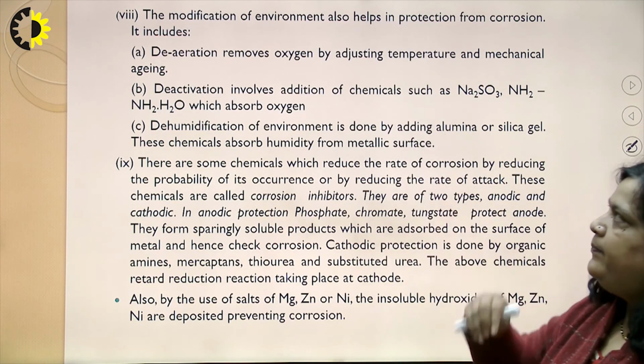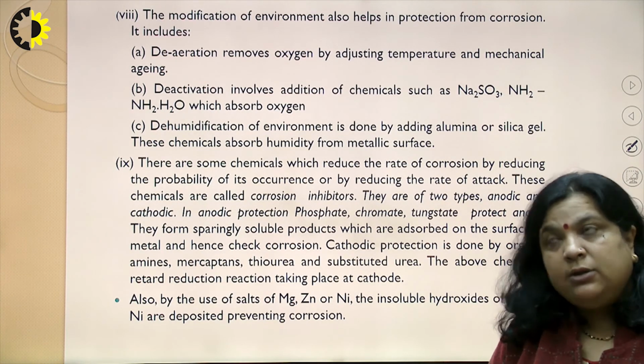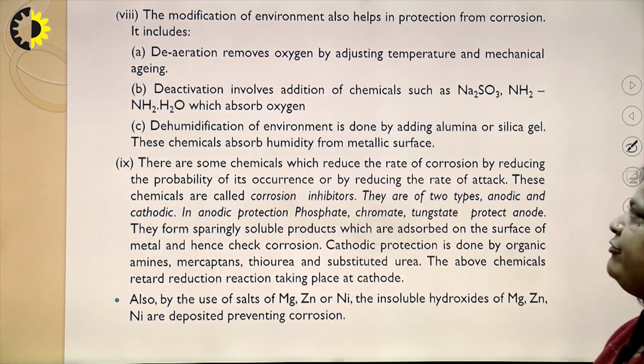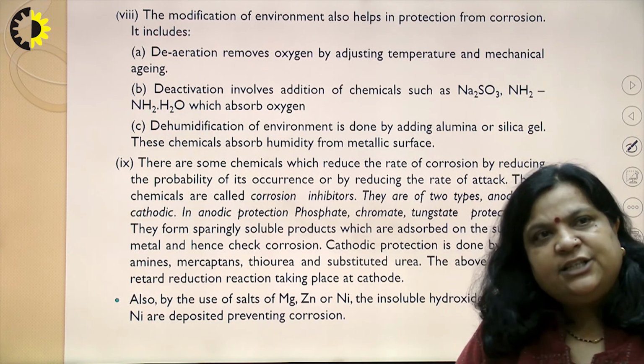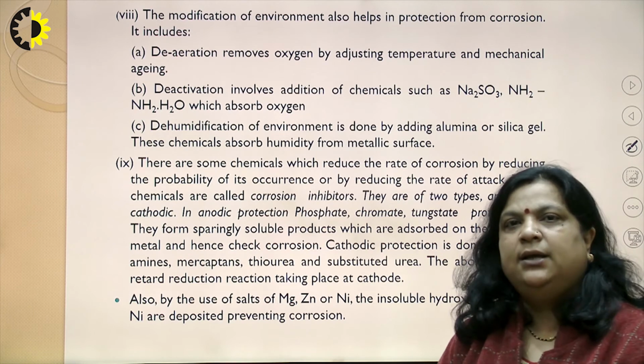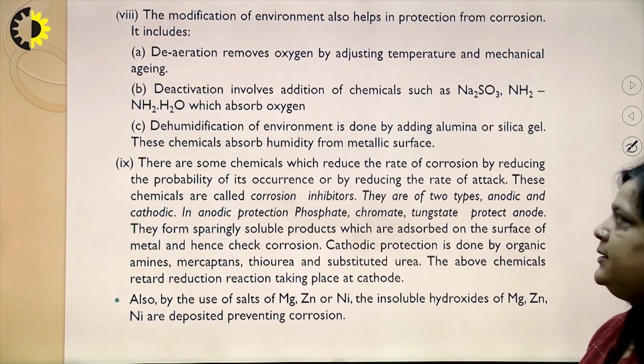Another method is the modification of environment. It also helps in protection from corrosion, and includes deaeration, which removes oxygen by adjusting temperature or mechanical agitation.